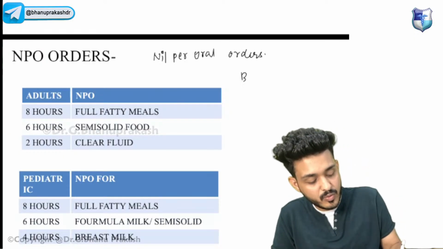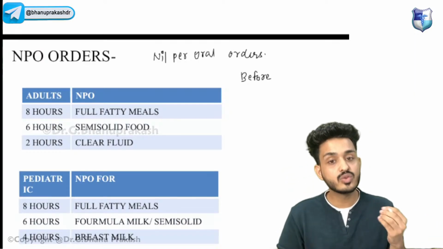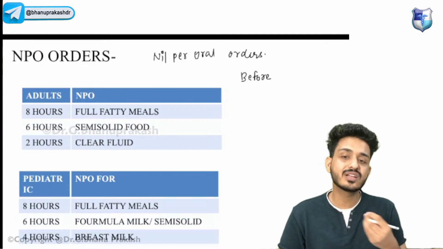That means when the patient comes for surgery, he will ask the anesthesiologist, sir, before surgery what can I eat?